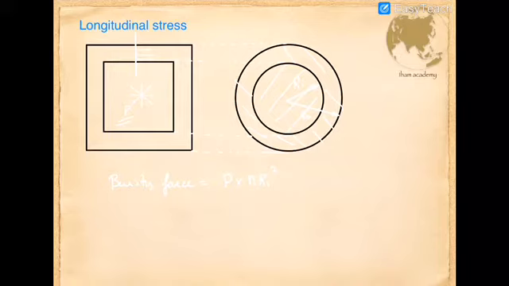For equilibrium we can equate these two, which will be equal to sigma L into the cross-sectional area. It's a cylindrical longitudinal cross-section, so the area is pi into R outer square minus R inner square. By cancelling out the common quantity, the longitudinal stress sigma L is P into Ri square divided by R0 square minus Ri square.